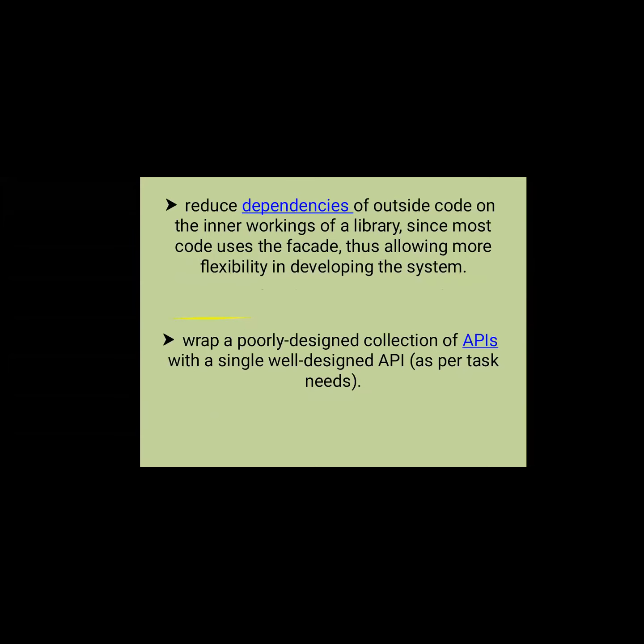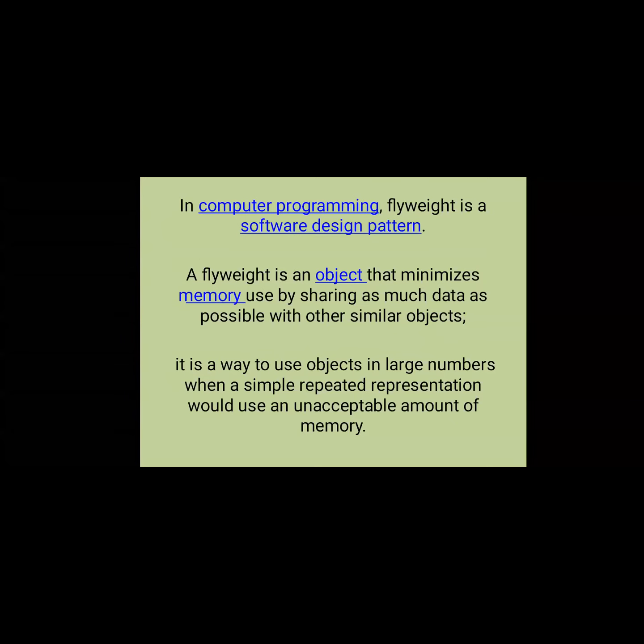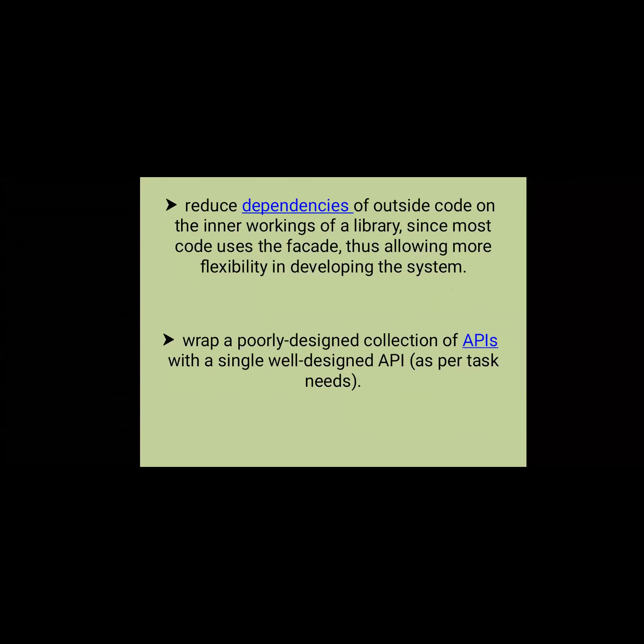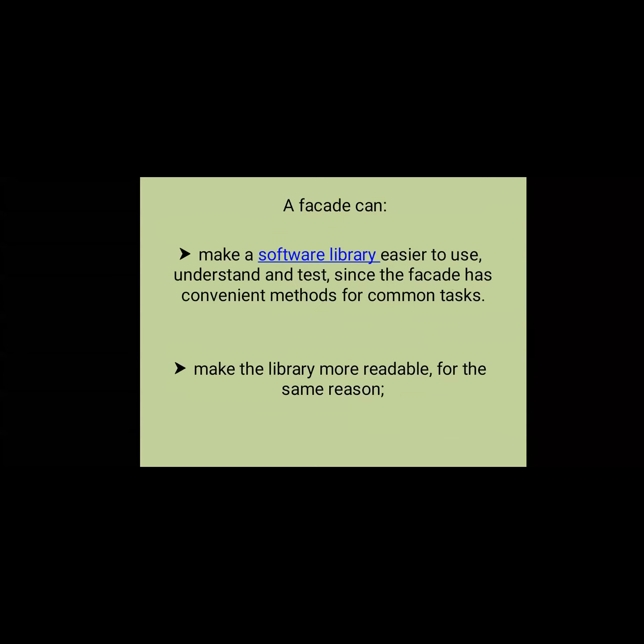These are the main advantages. The first advantage is that it makes the software library easier to use, understand, and test. The facade provides lots of interfaces for better understanding, and it also provides the chance to conduct tests.